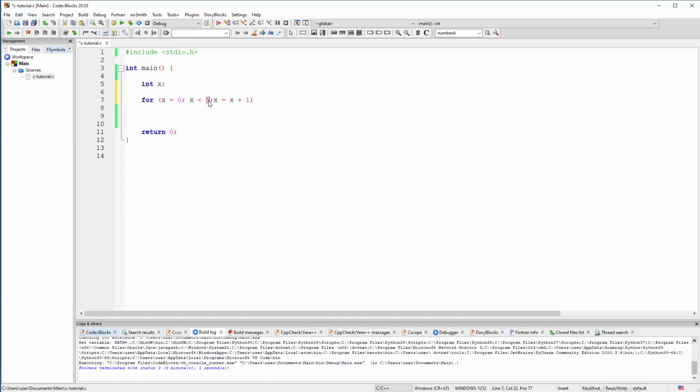So for simplicity reasons we have 0 and 5 here, but practically your for loops will maybe be more complicated, depending on what you do. So anyway, don't worry about that too much. This is one way to jump, to have skips. Another way is to have a shortcut for this x plus 1, and that is x plus plus. So x plus plus is equal to x equals x plus 1. It's up to you, right?